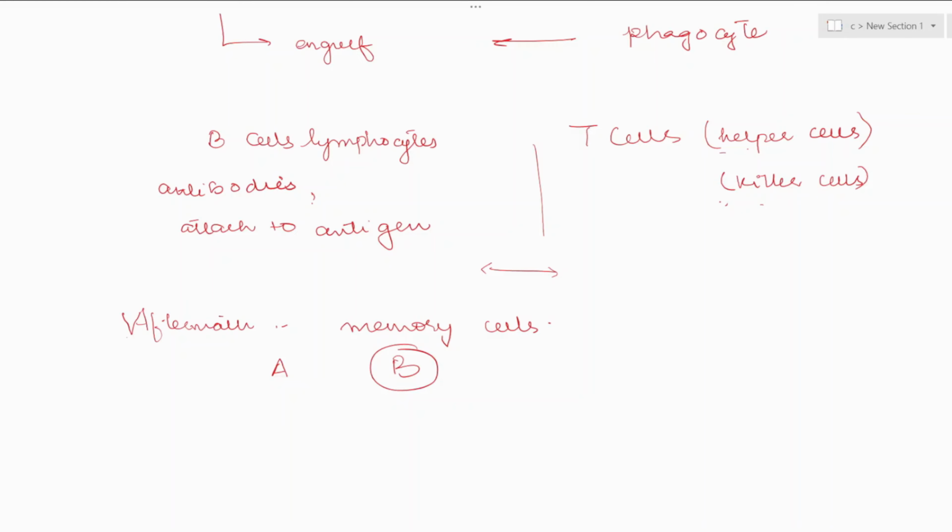And that prepared system is memory cells. So vaccination is the one which produces immunity in our body by activating the immune system and producing memory cells.